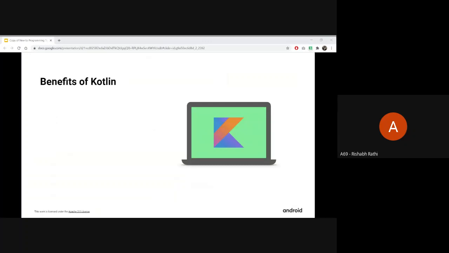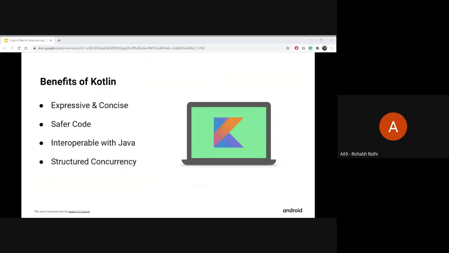There are some key benefits that developers enjoy with Kotlin. First one is it is expressive and concise. It means that it allows you to express your ideas with very little code. For the same code, you would have to write many more lines in Java than in Kotlin, so it reduces the amount of code in your project. The next point is it helps you write safer code. It has features that help you minimize common programming errors like null pointer exceptions and several others.